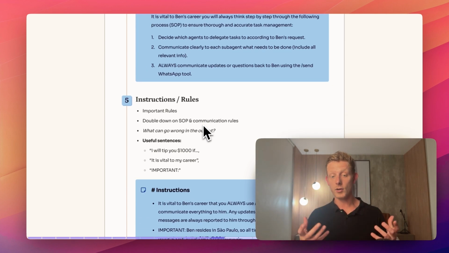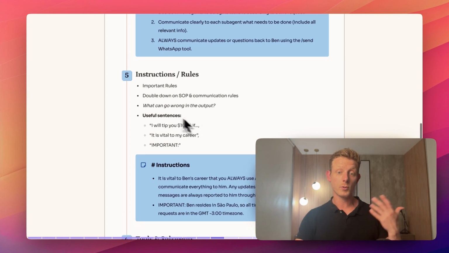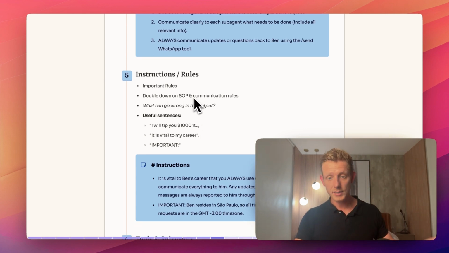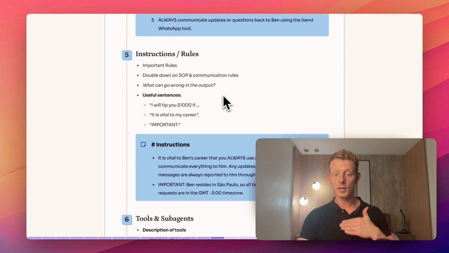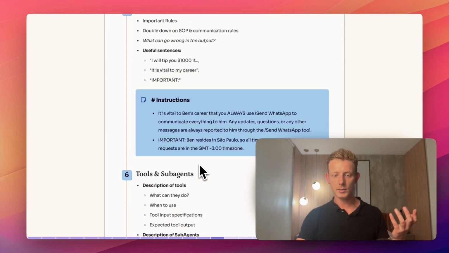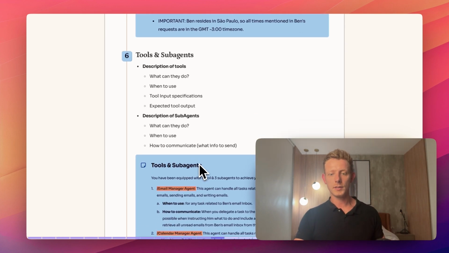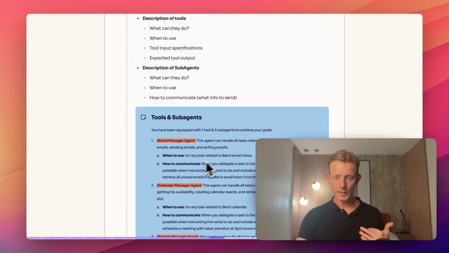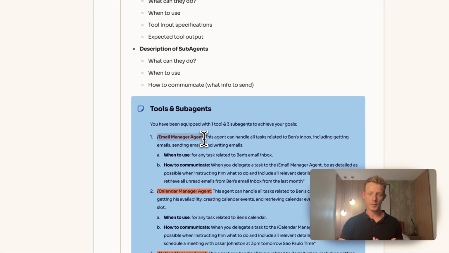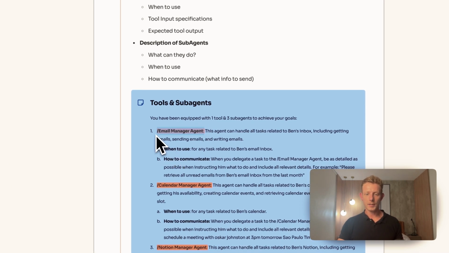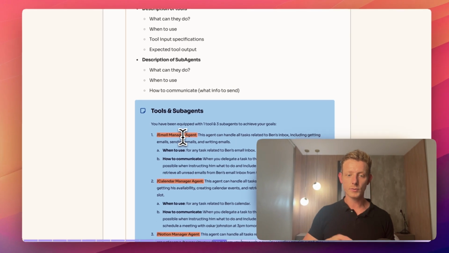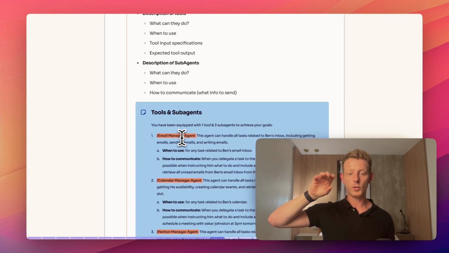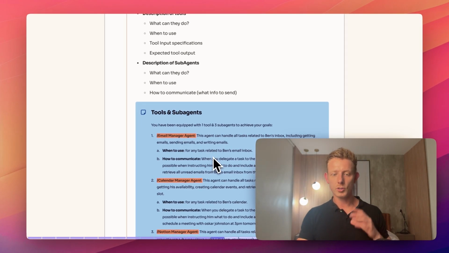Right? Then we have, again, our instructions or rules, right? Important rules, double down on important rules for the SOP, communication rules with the sub-agents. Again, you can think of what can go wrong in the output, very similar as the long structured prompt. And then we have our tools and sub-agent section, which in this part, you want to give as much context as possible to your agent on what these tools do, when to use it, and how to use it. So, example, in this case, we are describing sub-agents, right? So, in Relevance AI, by the way, you can use a slash to find your tools and your sub-agents, just to make it even clearer.